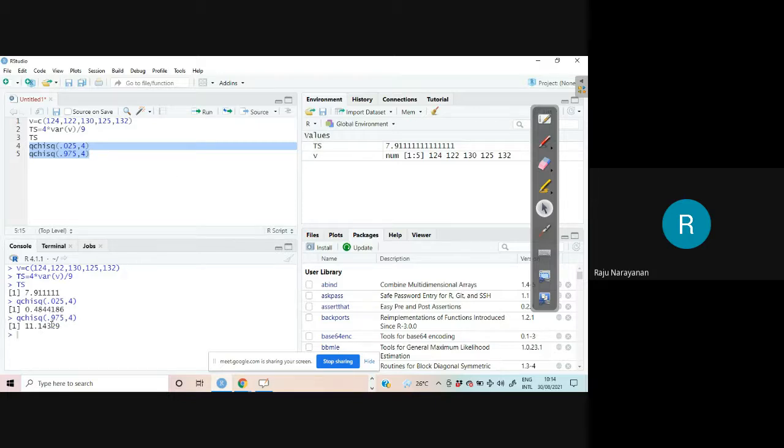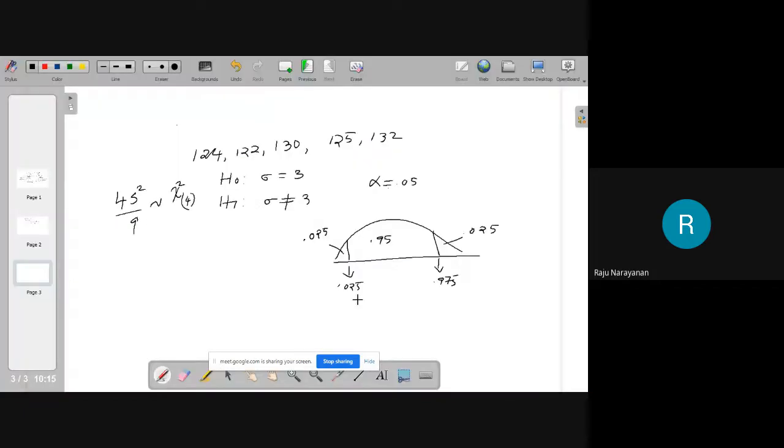It is 0.48 and 11.14. Therefore, the area up to 0.48 is 0.025, and the upper limit is 11 point something. What is our value? Our value is 7 point something.